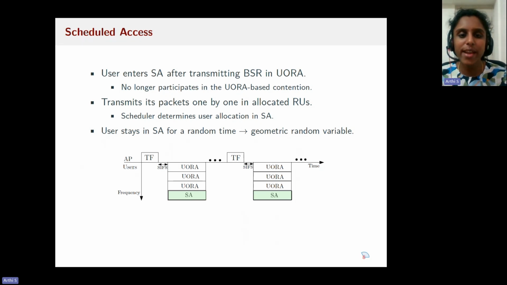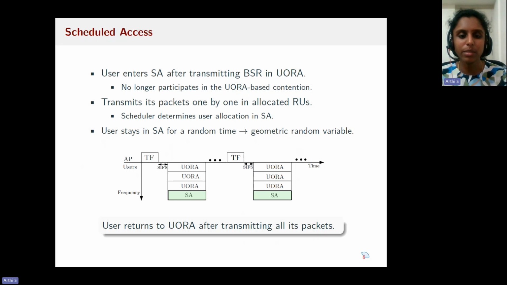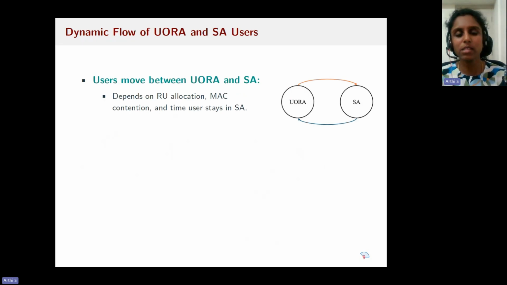A user stays in the scheduled access for a random time, which we model as a geometric random variable. After this random time, a user returns to random access to again report the number of packets using random access. Hence, the users move between random access and scheduled access, which depends on RU allocation and the contention in the medium access control layer and the time a user stays in SA.